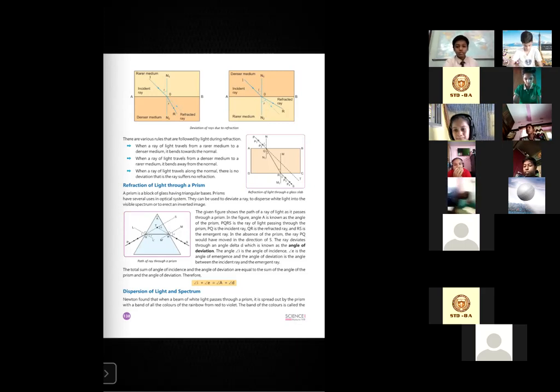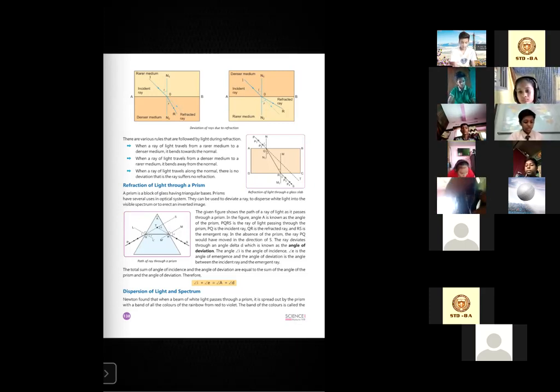Ma'am, why does it happen so? Why does the light ray bend? Because the density of the medium is changing. Ma'am, when the light ray moves from the rarer medium to the denser medium, why does it move towards the normal? The rarer medium is less dense. Why is it bending towards the normal and not away from the normal? Yes, this is the question you have asked.